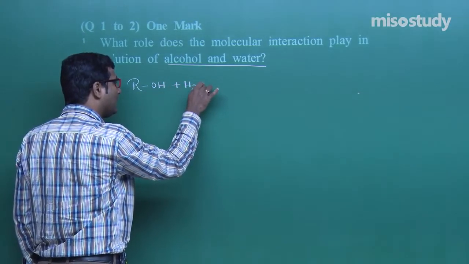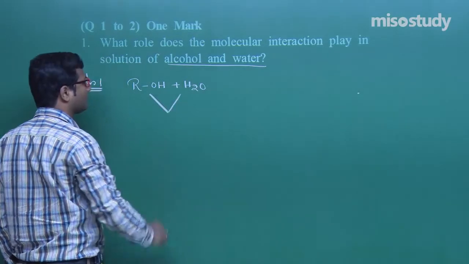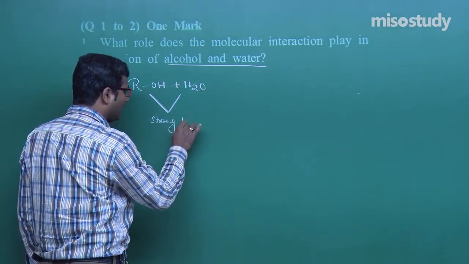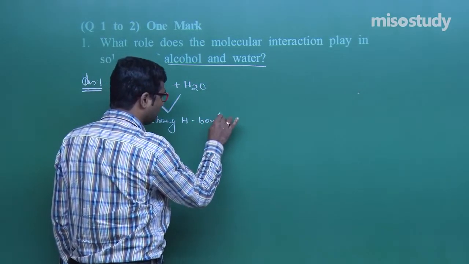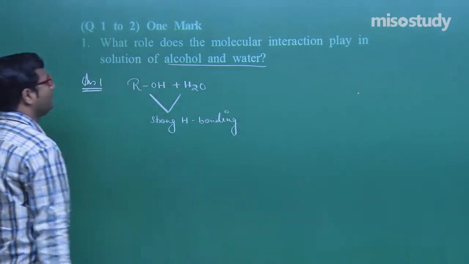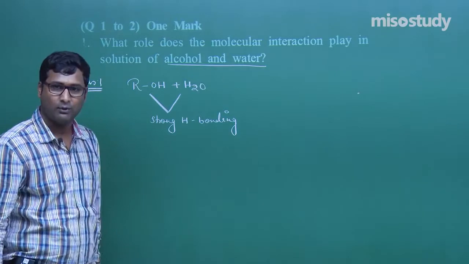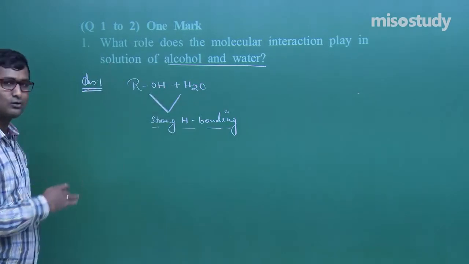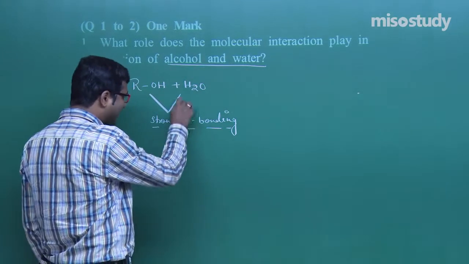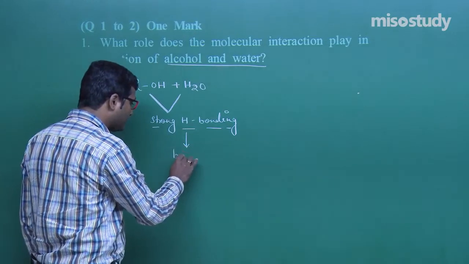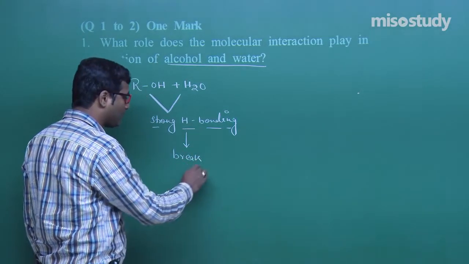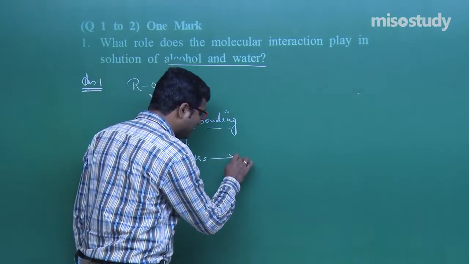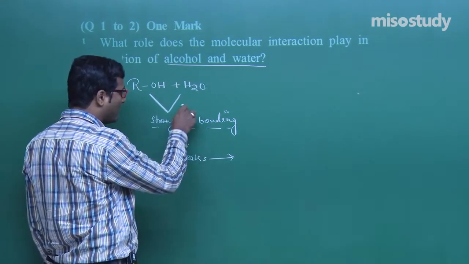As we know, in alcohol and water there is a strong hydrogen bonding. Clear to you? There is a strong hydrogen bonding, definitely. When they go into the solution, what will happen? The existing hydrogen bonding between alcohol and water breaks. If the existing hydrogen bonding breaks, what will happen in this case?